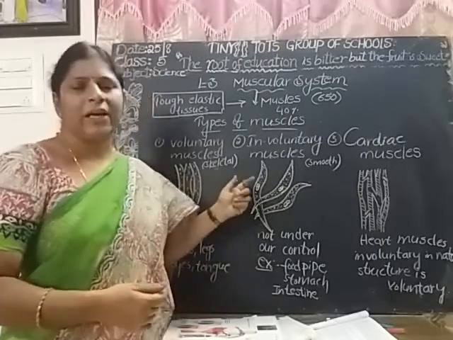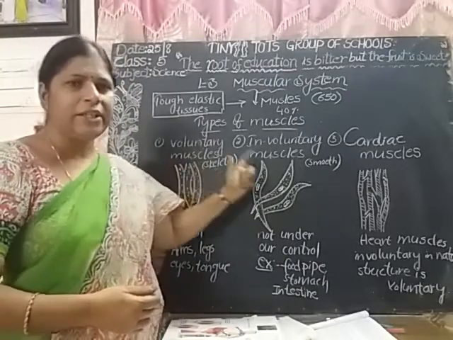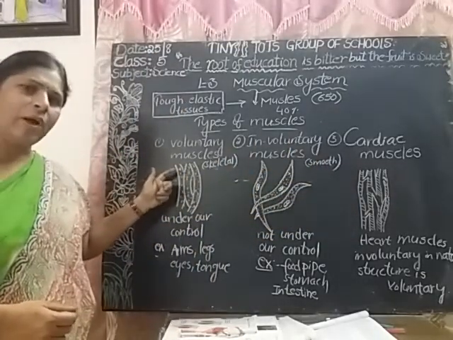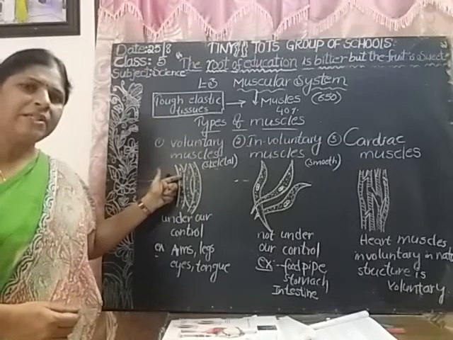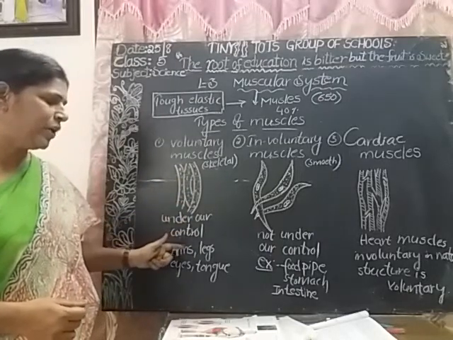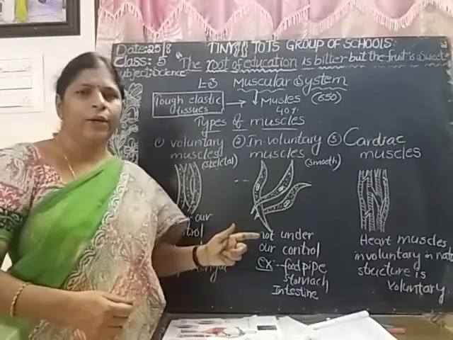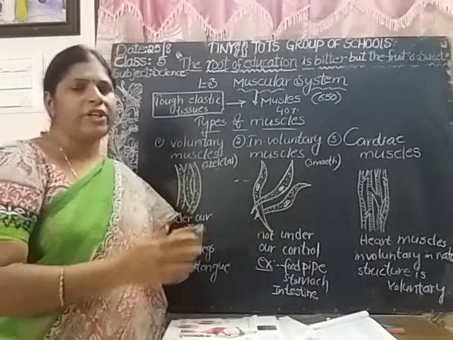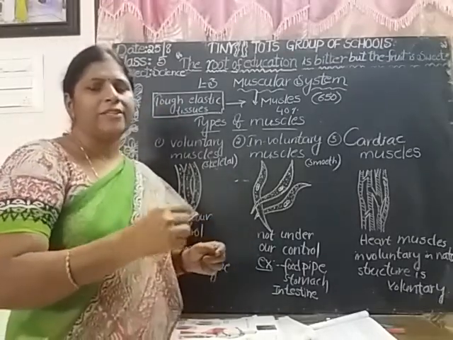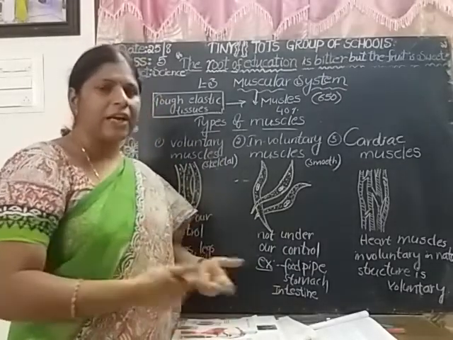Is it clear? What are the different types of muscles? There are three types: voluntary muscles, involuntary muscles, and cardiac muscles. What are called voluntary muscles? The muscles which are under our control are called voluntary muscles. These are found in the arms, legs, eyes, tongue and neck. If you want to raise your hand, if you want to kick the football with your leg, if you want to write something with your hand, if you want to move your neck, it is your wish. These are under our control.